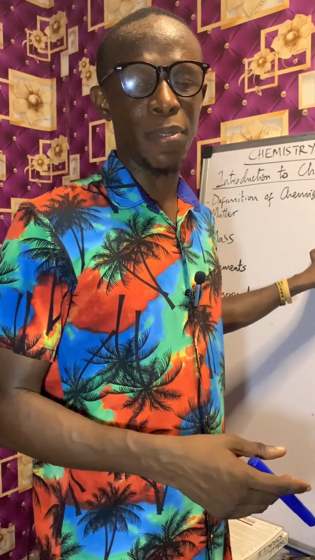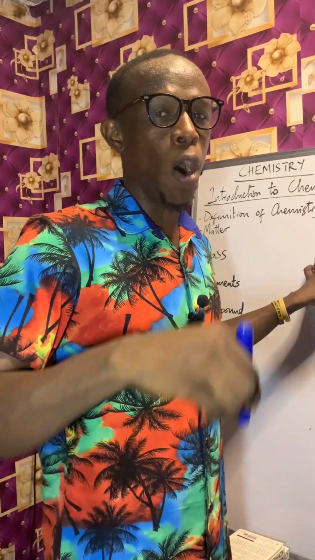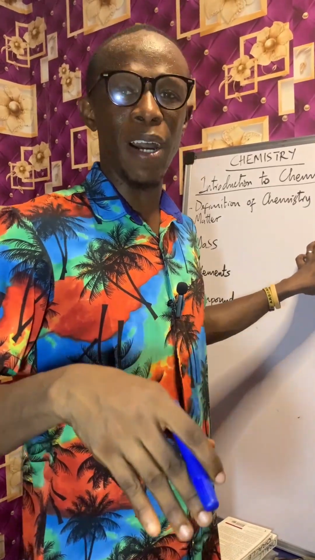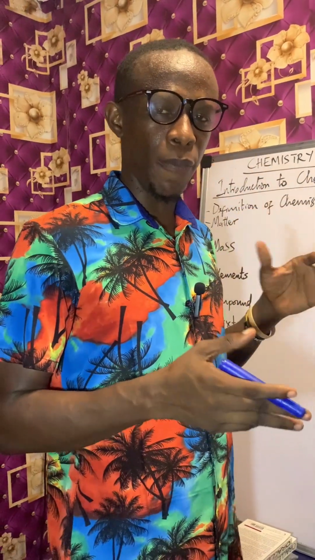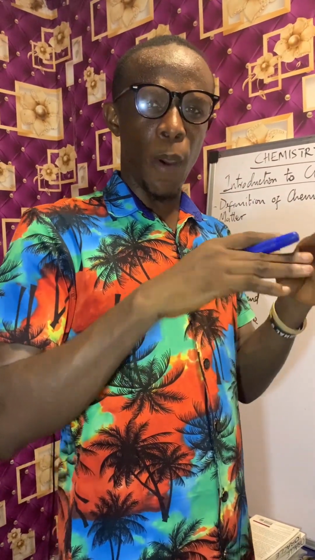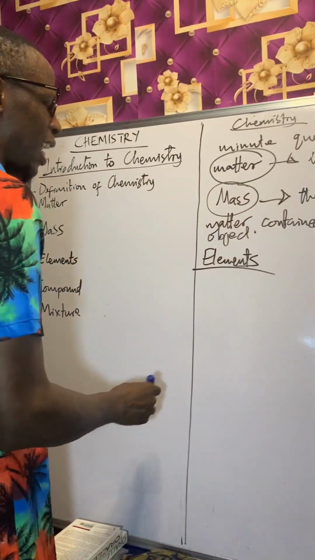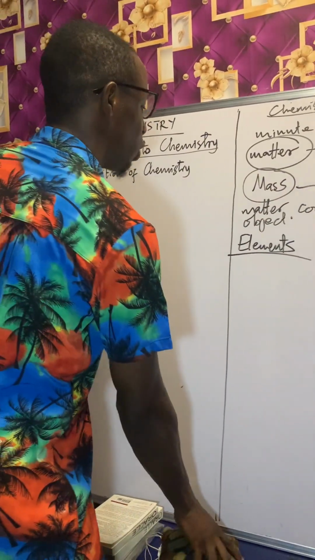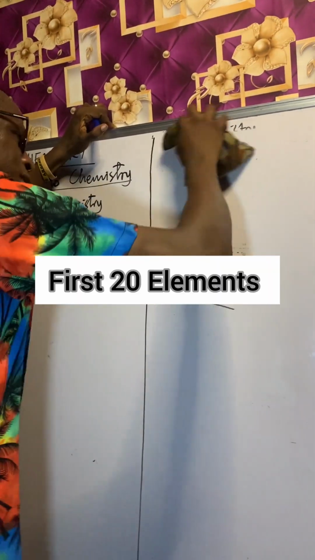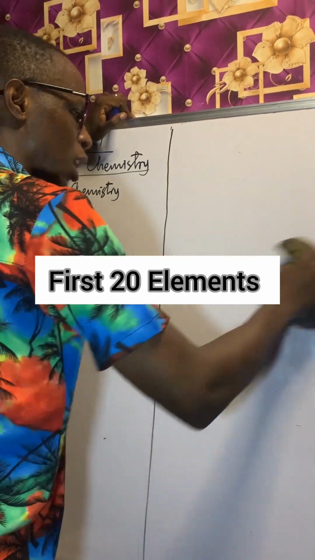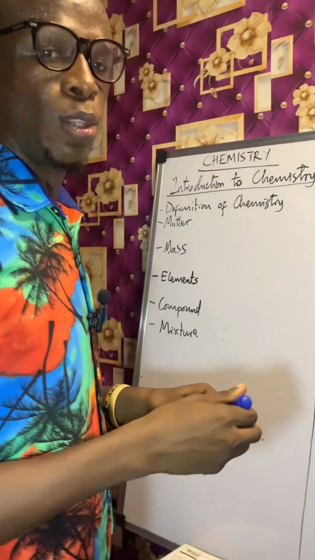What are these elements in themselves? They are the chief constituents of compounds. Every compound is made up of elements in different proportion of combination. Now, for the first 20 elements, we're going to look at them with a very simple music. I will give you that to understand.